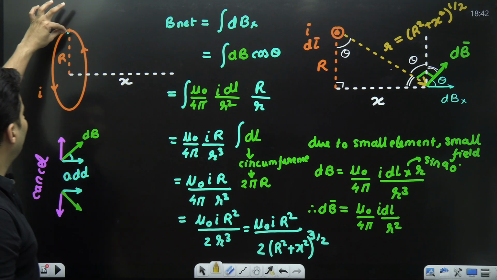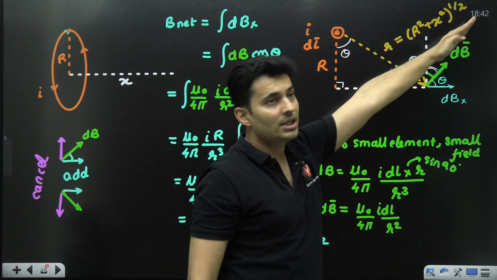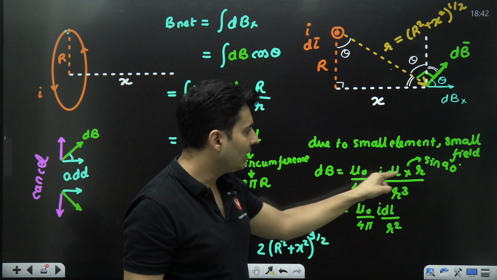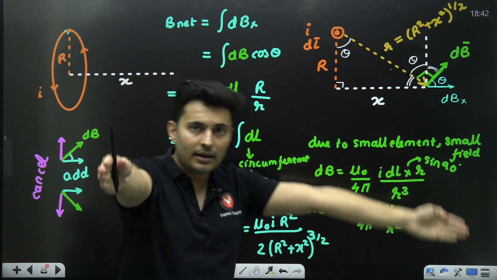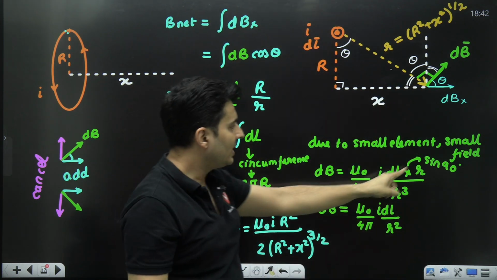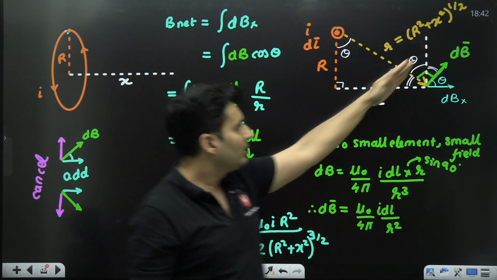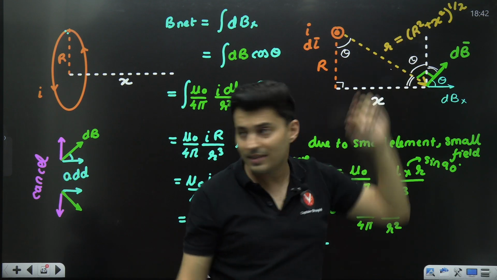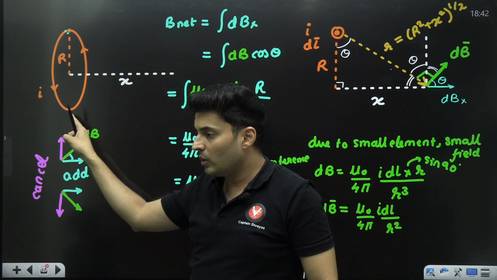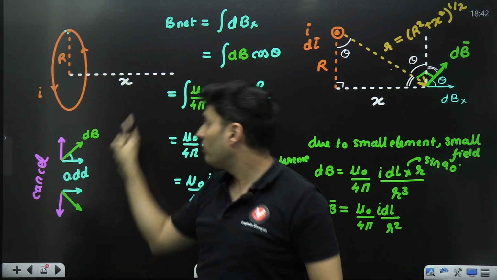So start off by taking the element on the top, use Biot-Savart's law. The direction is like this. Find the magnitude of it. The angle between dl and r is in this plane, 90 degree. So sine 90 will be 1. Cancel that r. Take the cos component because the sine component will cancel with another identical element below, which will give the magnetic field like this. The horizontal components will add.